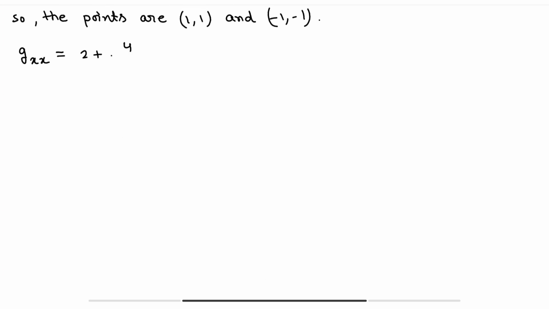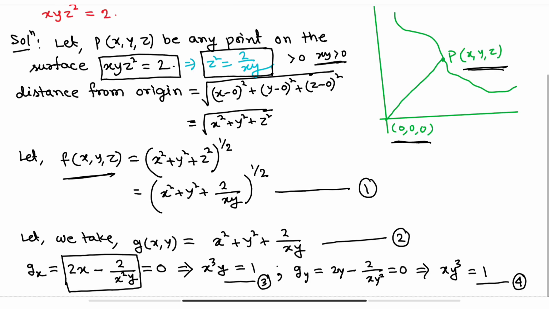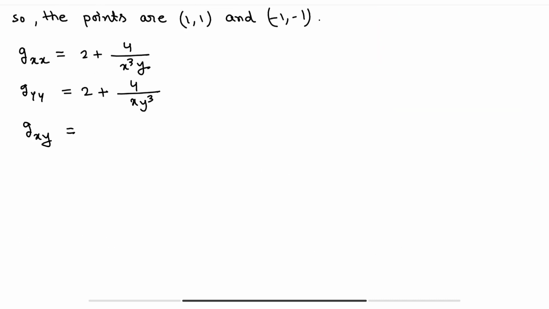2 plus 4 by x cube y. Okay, similarly gyy, so this is equal to 2 plus 4 by x y cube, and find out gxy. Okay, that means the partial derivative of gy with respect to x, so minus plus, this will be 2 by x square y square. Okay, now find out hxy.